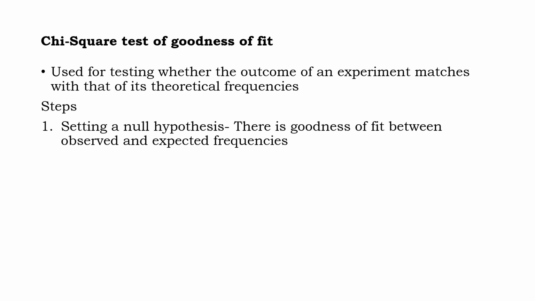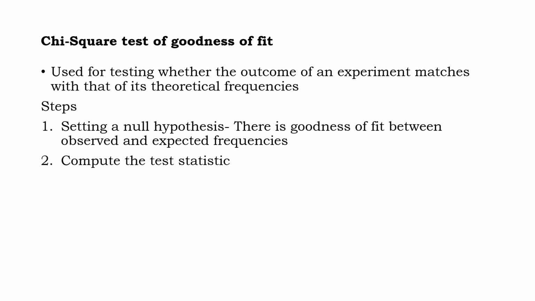So in chi-square goodness of fit, your hypothesis will be that there is goodness of fit. That is, there is no discrepancy between expected frequency and observed frequency. So your first step is setting the null hypothesis, that there is goodness of fit between the observed and the expected frequencies.